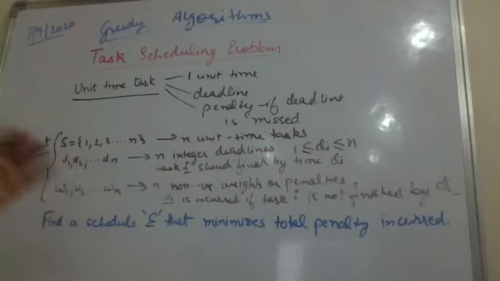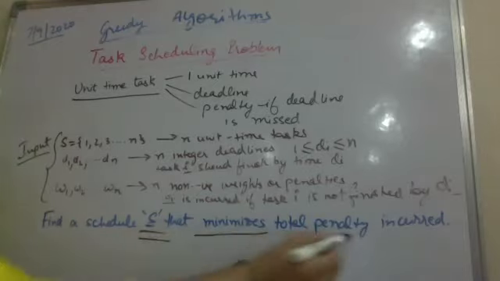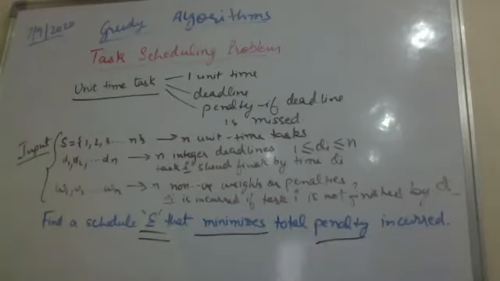So what is the problem of task scheduling? The problem is that I want to find a schedule S so that I am able to minimize the penalty that has to be incurred. Depending upon how important a task is, there is a penalty if the task does not finish by the particular deadline.